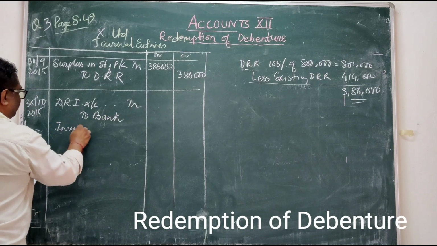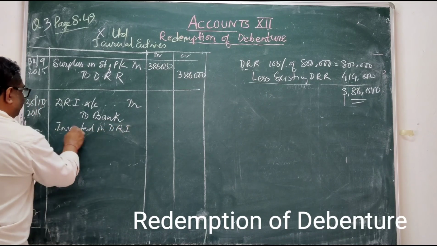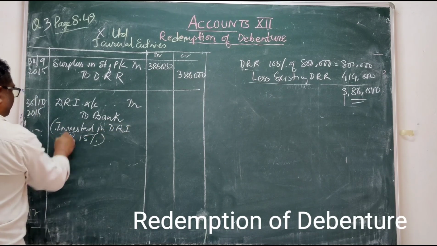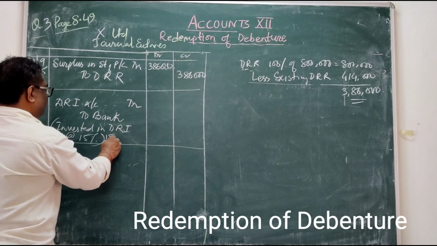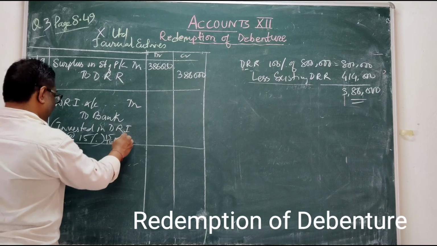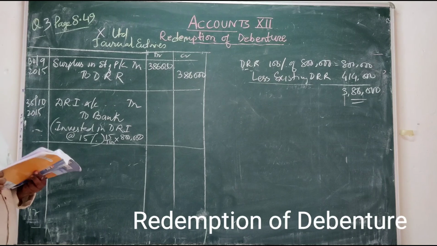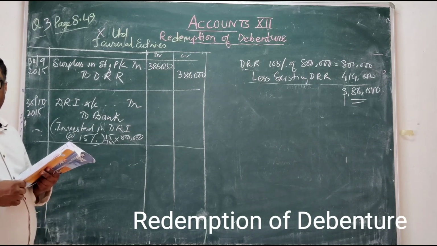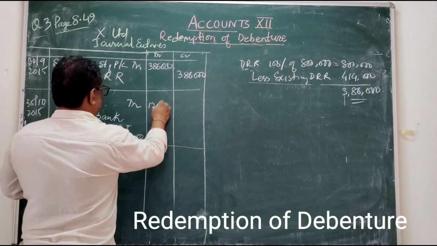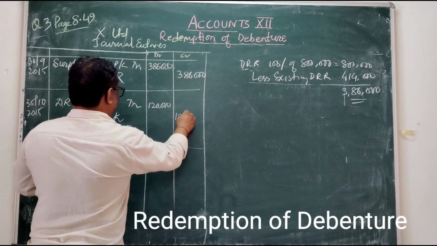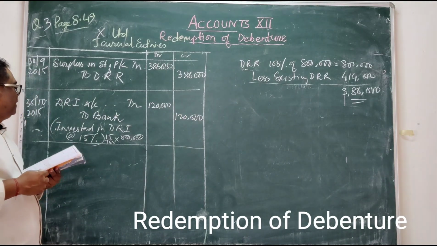Invested in DRI at the rate of 15%. 15 by 100 into 8 lakh, how much? 1,20,000. DRI created.